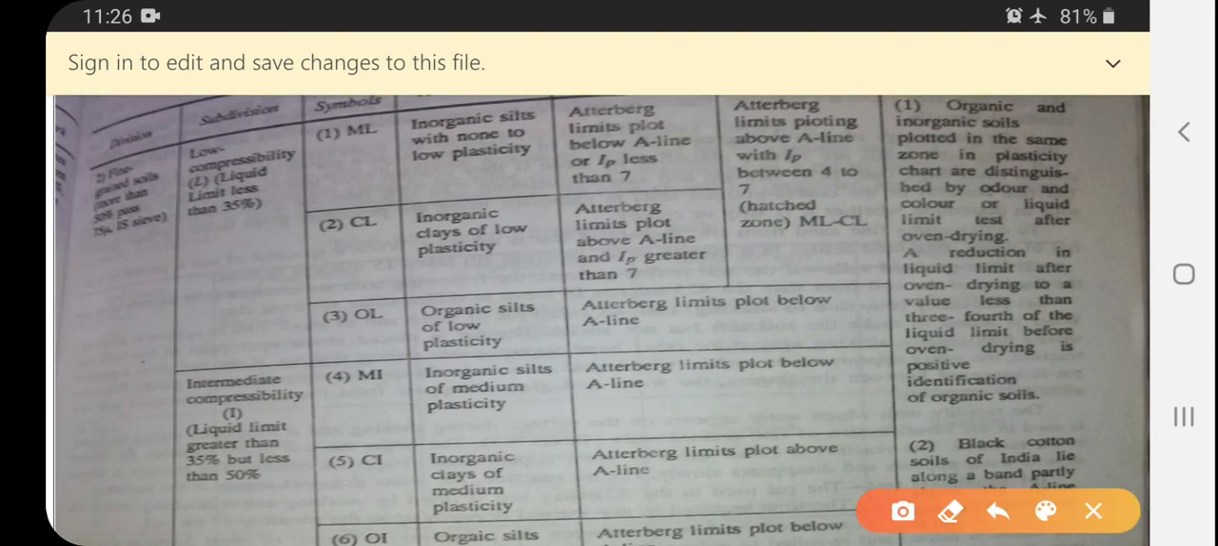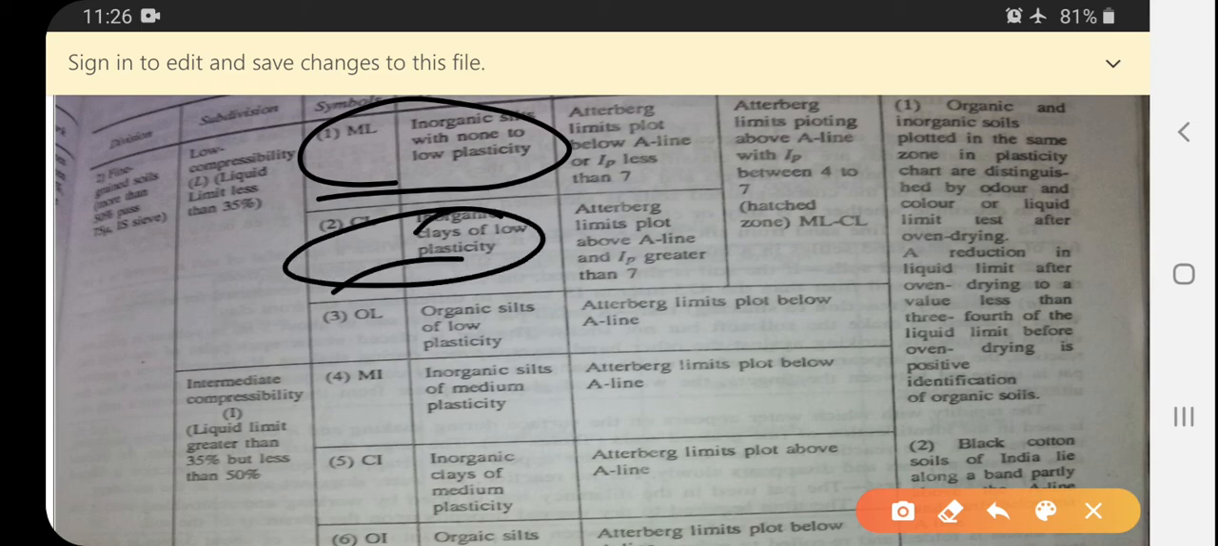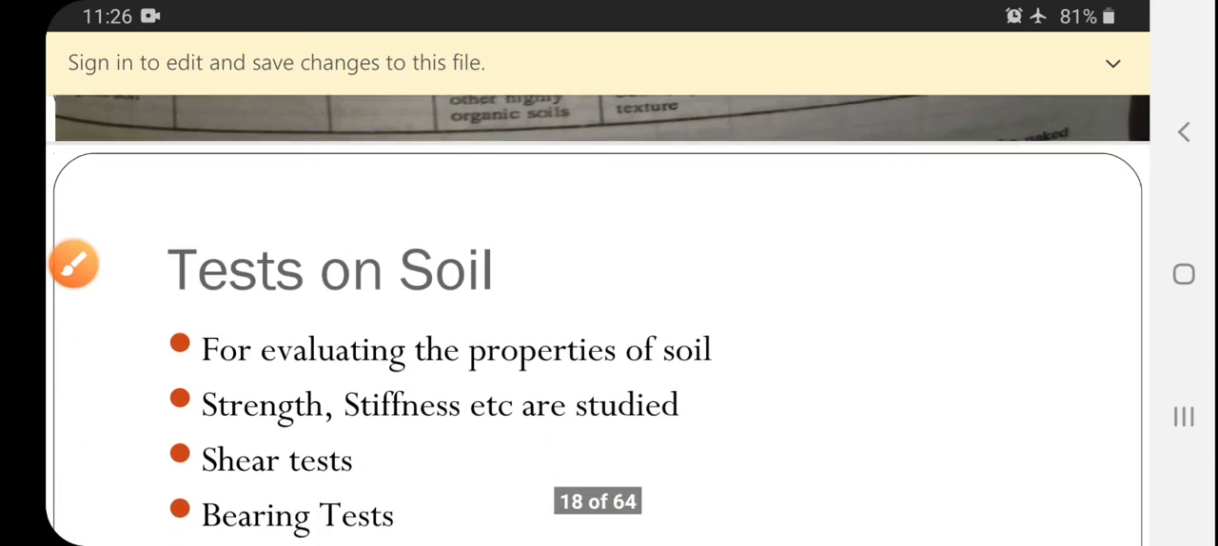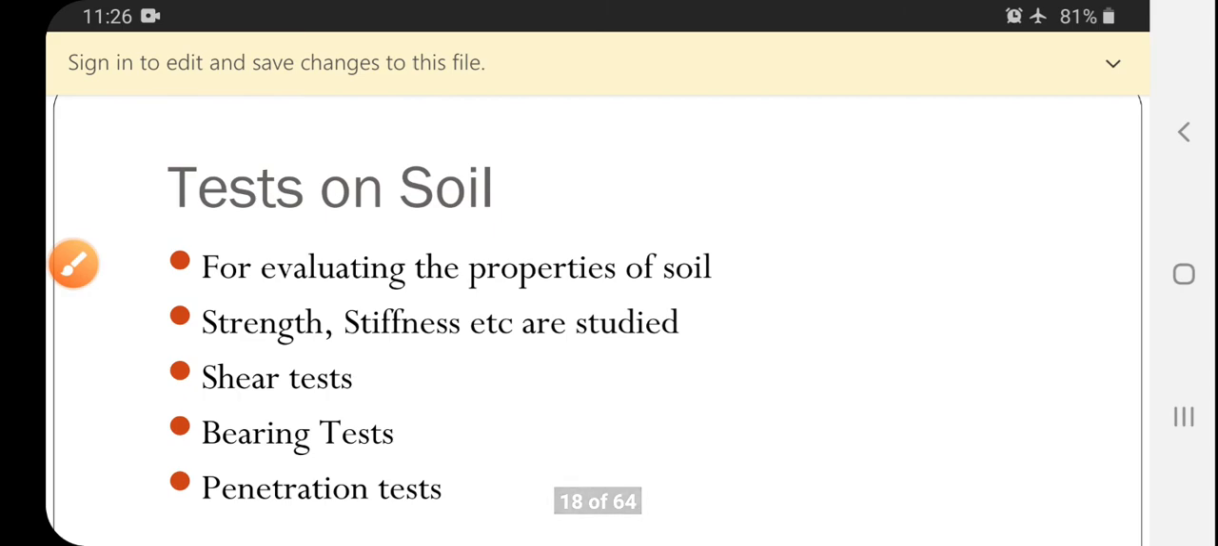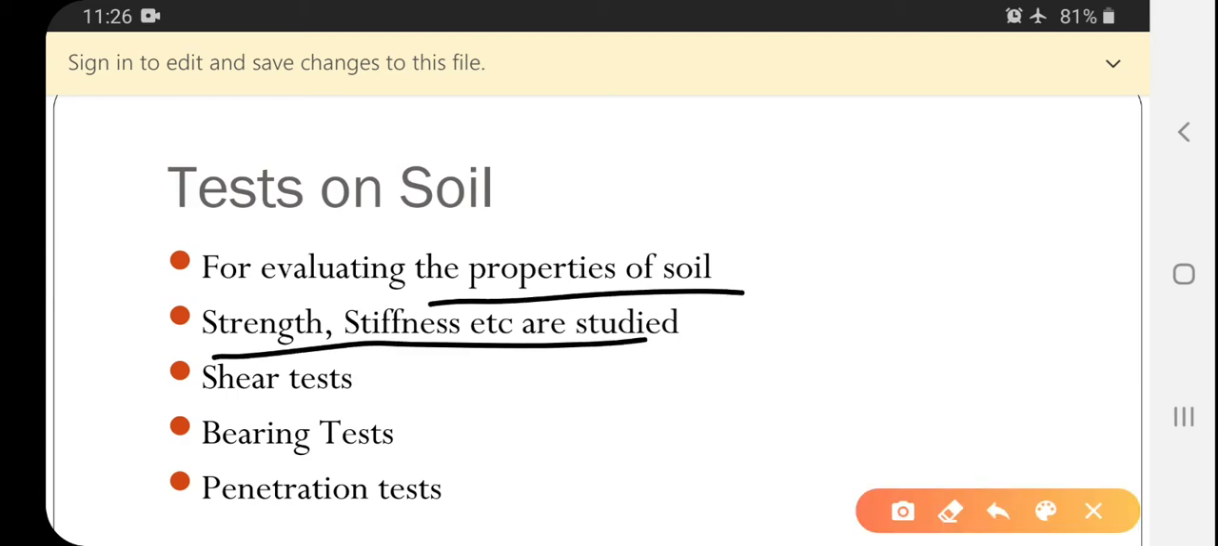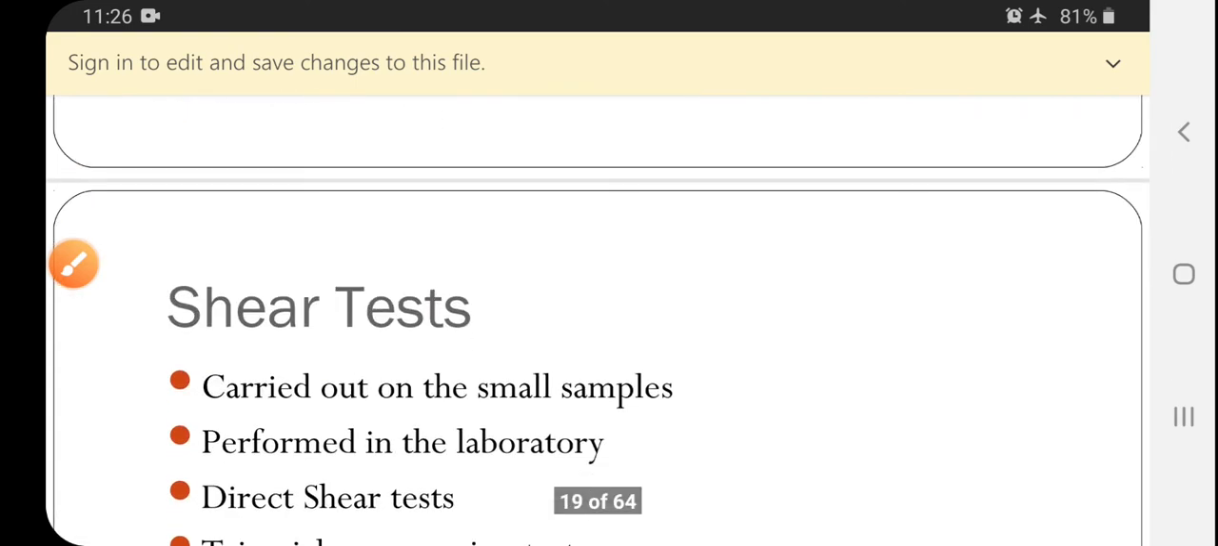Almost similar to the USC system, ML, CL, OL, just go through the table. Next, most important, tests on soil. So for determination of strength, there are separate tests. For determination of bearing, separate, penetration, bearing. So for a particular soil there will be separate tests. First test, evaluating the property of soil. Next one, strength, stiffness. Third one, shear test. The fourth one, bearing test. Last one is penetration test.